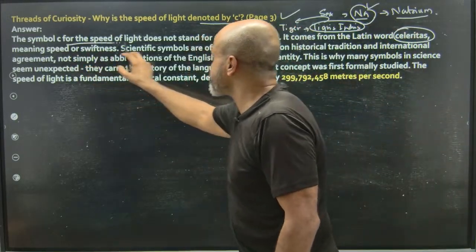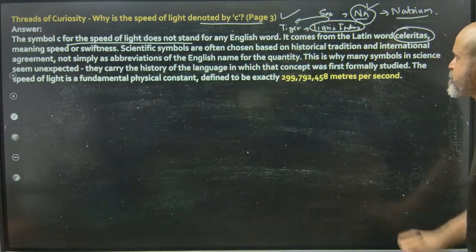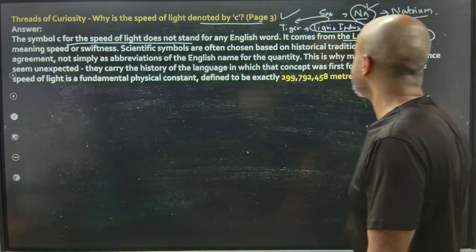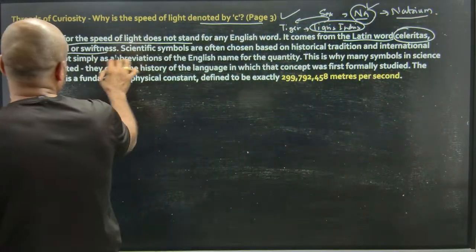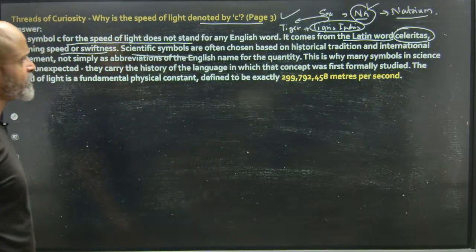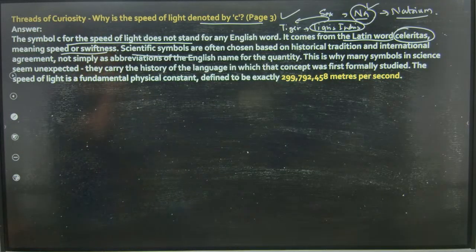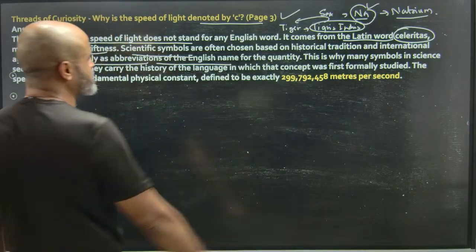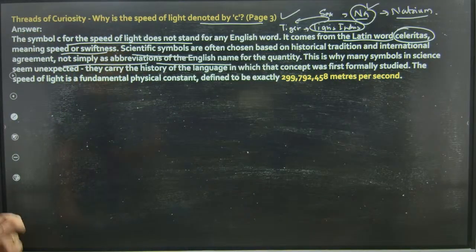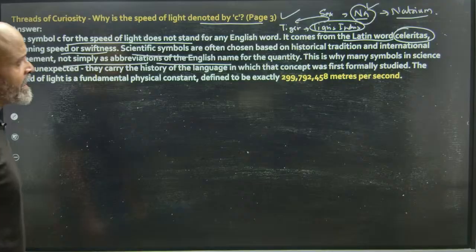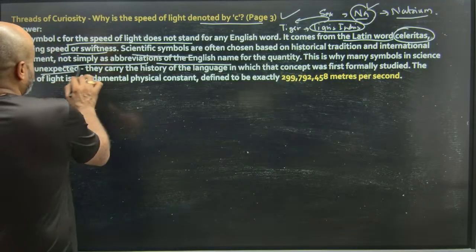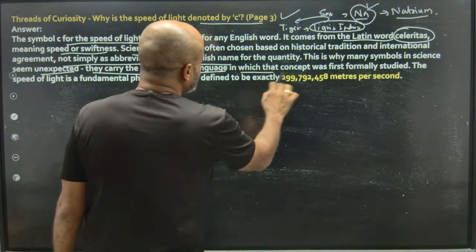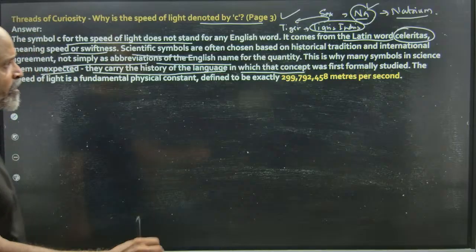The symbol c for the speed of light does not stand for any English word. It comes from the Latin word celeritas, meaning speed or swiftness. Scientific symbols are often chosen based on historical tradition and international agreement, not simply as abbreviations of the English name for the quantity. This is why many symbols in science seem unexpected. They carry the history of the language in which that concept was first formally studied.